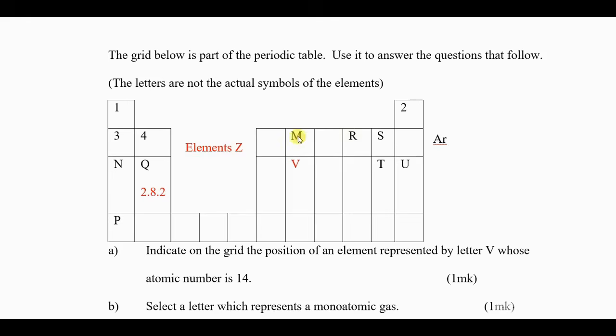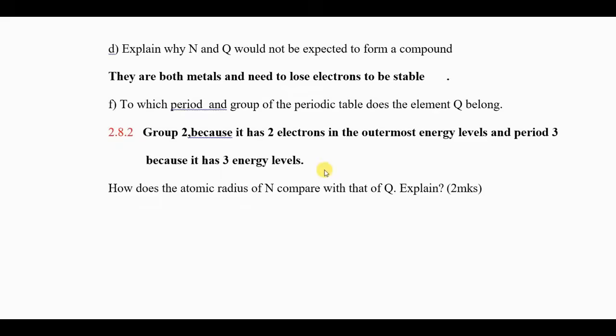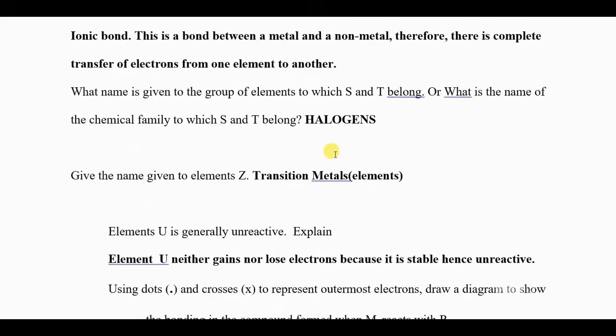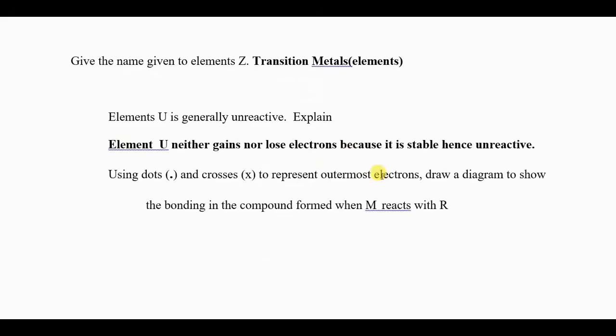So this is the compound of carbon plus oxygen. This is a non-metal with a non-metal, therefore the bond is covalent. You should know how to draw a covalent structure where they share electrons. I may not draw it now, but I have done that in my video, which is on YouTube.